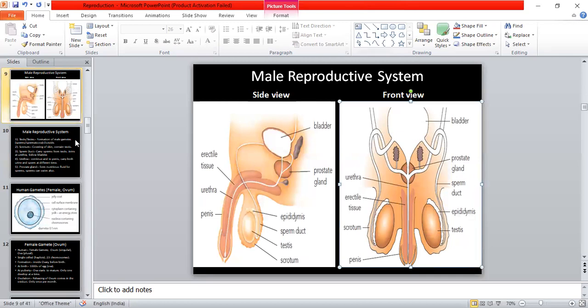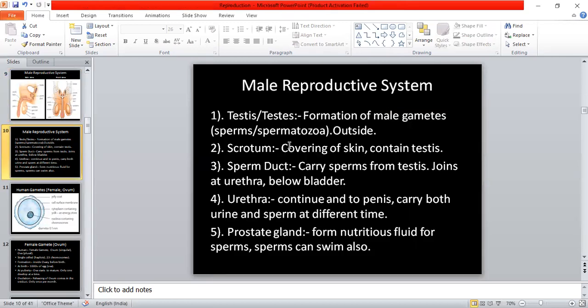Now next topic is this urethra having two functions. It can carry urine and sperm at different times, not together. Okay, so at one time only urine will pass, or at another time sperm will pass, but both of them never pass along with each other.